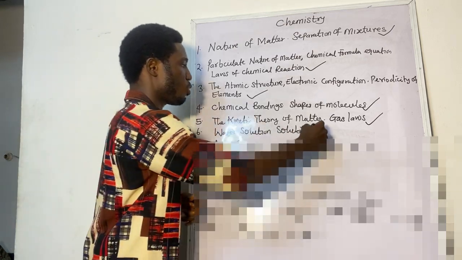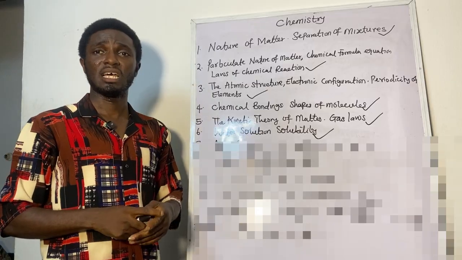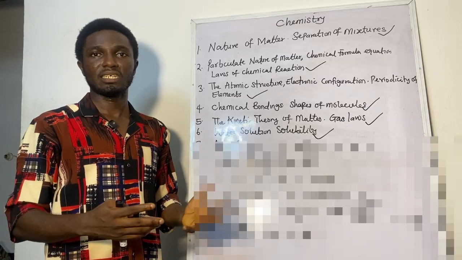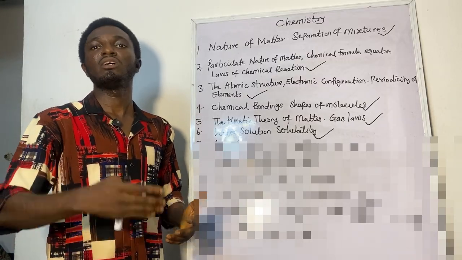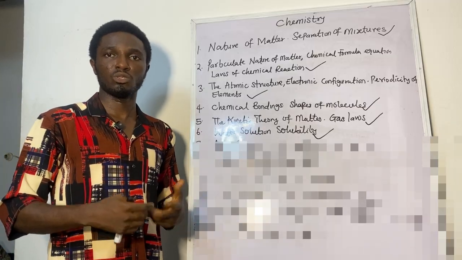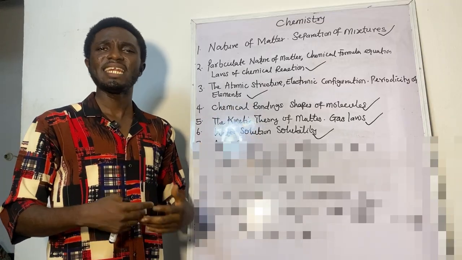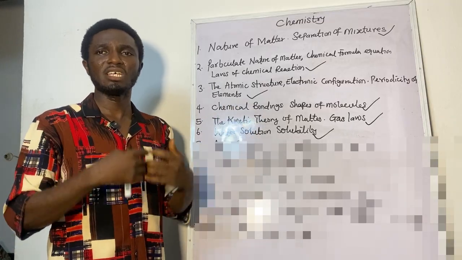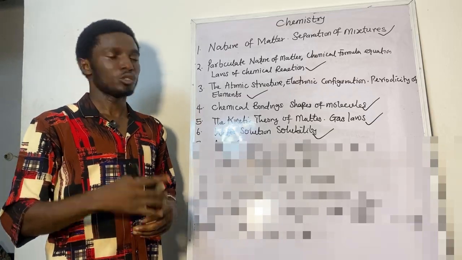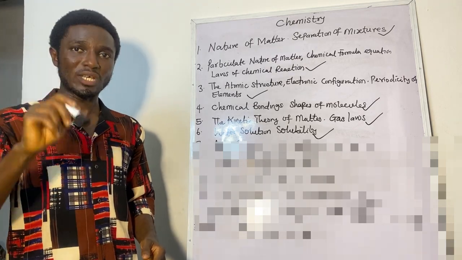We also have the next one, water, solution and solubility. This is a very, very important topic that comes out in JAMB every year. They give you the solubility curve, and students cannot interpret it. They don't know what solubility is, not to talk of how the curve is drawn and how to answer questions on it. Many tutorial masters and school teachers do not focus on this topic. They neglect it, and students also don't, because they have no idea, they are lost, and they get into the exam and are shocked. So this is a very vital topic that you need to prepare to see in your chemistry 2026.